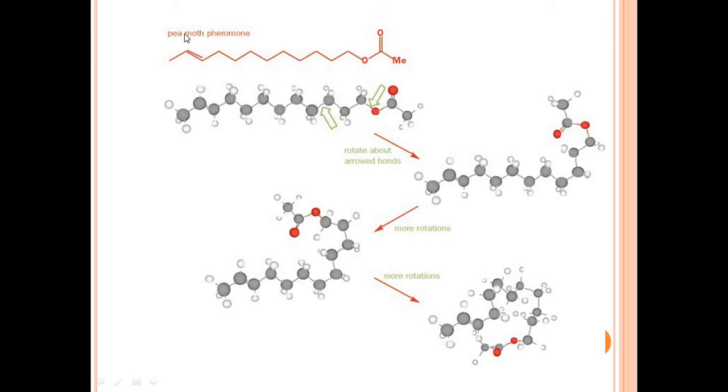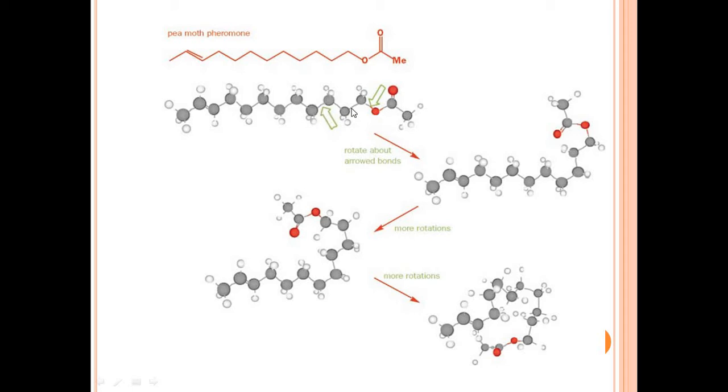For example, the pea moth pheromone. This is one of the chemicals used for attracting insects, here the pea moth. This molecule is also continuously changing shape by rotating its carbon-carbon single bonds.